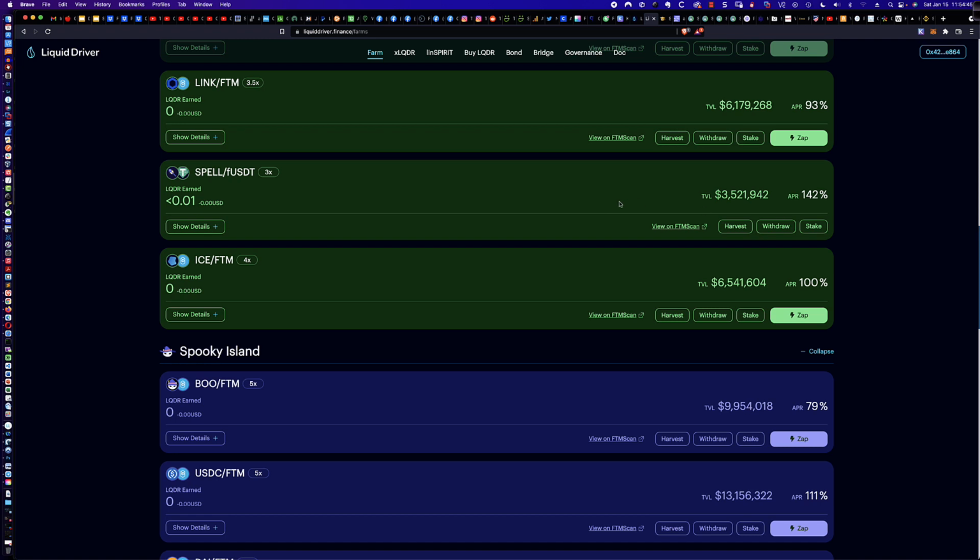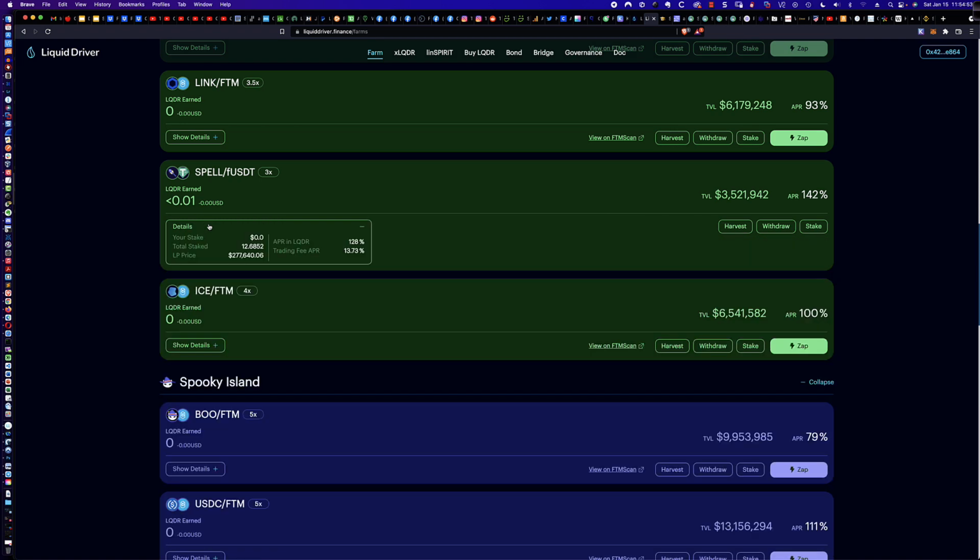And so now I've placed my spell and FUSDT into this pool. So how do we see that? Well, you click on show details. And again, it may say approve here if you've never used this pool, and you have to click approve. It's a 4-cent fee, and it's basically just hooking you up with the smart contract so that you can participate with this pool.